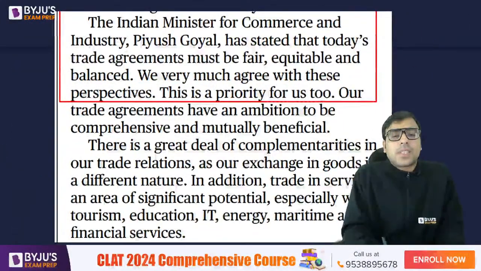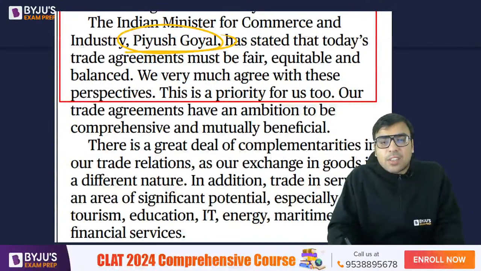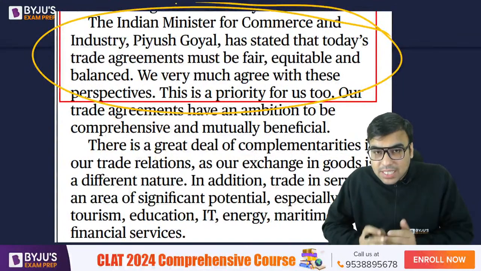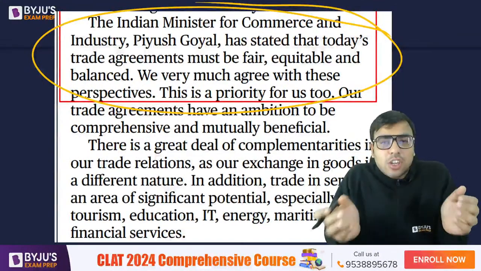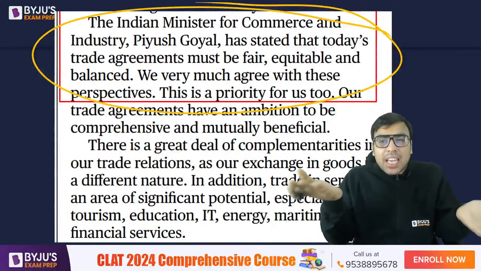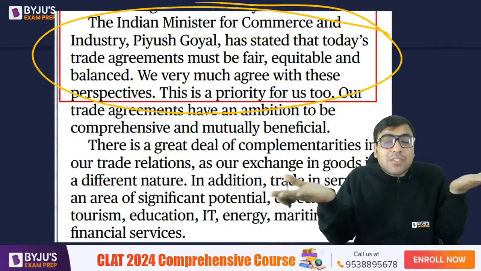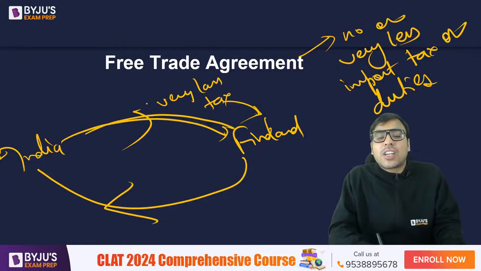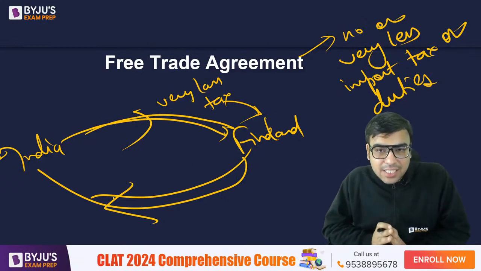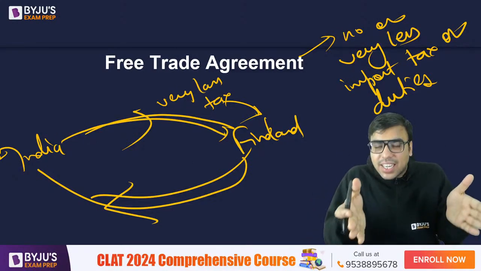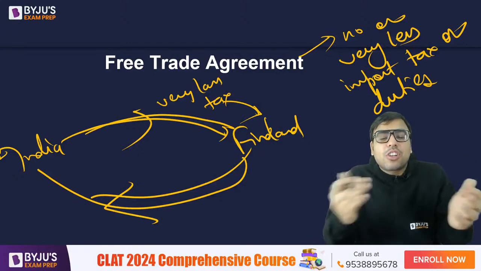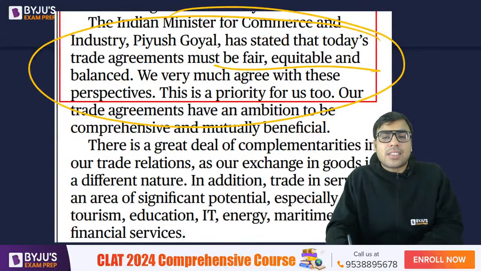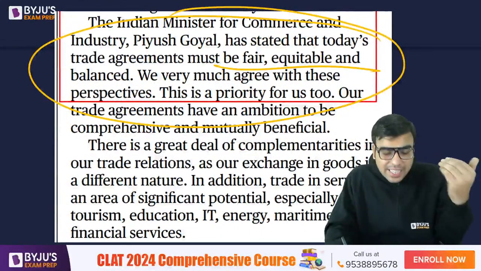The Indian Minister for Commerce and Industry, Mr. Piyush Goyal, has stated that today's trade agreement must be fair, equitable and balanced. Yes, that is what our Commerce Minister has said. That the trade agreement should be fair, equitable and balanced means if one is allowing free trade, the other should also. Free trade agreement should be parallel. If we are not imposing any tax, you should not also be imposing any tax. So it should be from both the hands, right? हम कहते हैं ताली दोनों हाथ से बजती है. So both should be helping each other, and there should be no unbalance. There should be balance in trade. That is what the idea is.